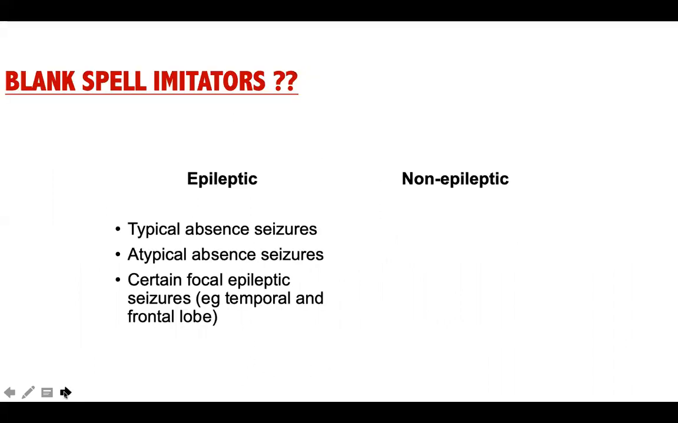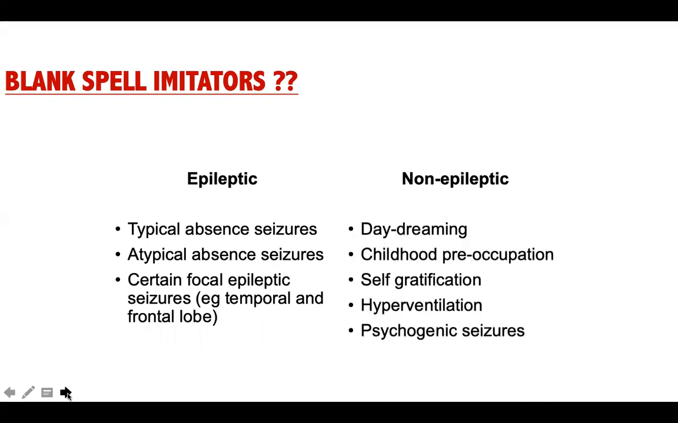So if you have a child with blank spells, vacant stares, you can think about true focal epilepsy or atypical absence epilepsy. And if you think about non-epileptic attacks, which can mimic an absence epilepsy, it is a child with autism or ADHD having blank spells. So if you see children with ADHD or autism, they can have these blank staring episodes into the sky called daydreaming spells. And some children with psychogenic episodes or self-gratification episodes can have vacant stares.